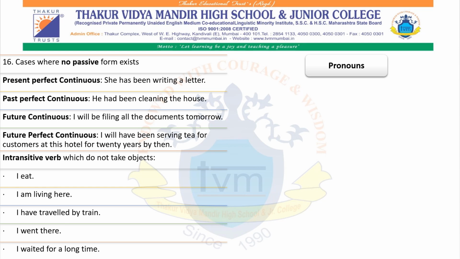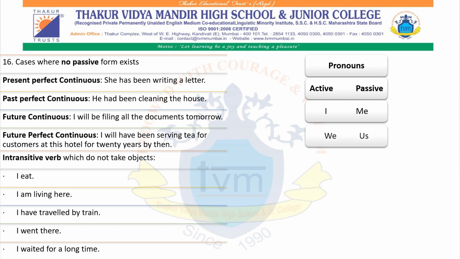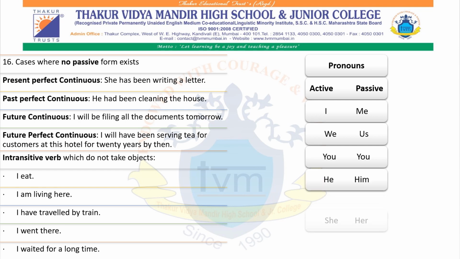Now pronoun cases. What we have observed while changing from active to passive is that when we replace the subject and the object, we also have to change the form. That is called the subjective and the objective cases of pronouns. So in active and passive form, if it is I in the active, it will be me in the passive; we, us; you will remain you; he, him; she, her; it will remain it; they, them.